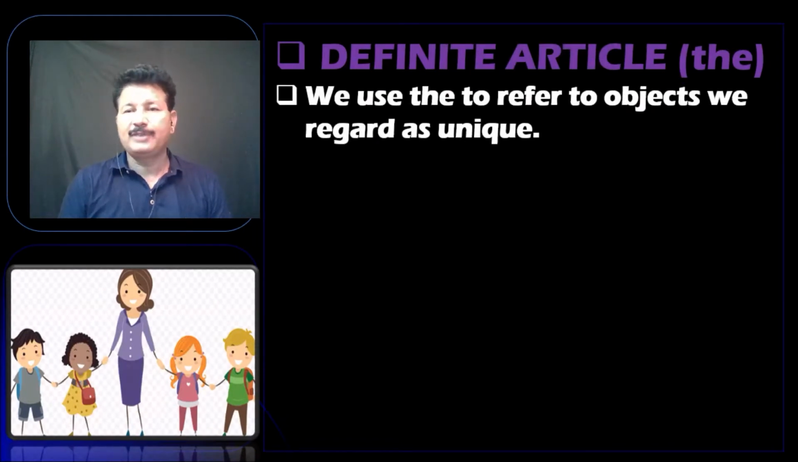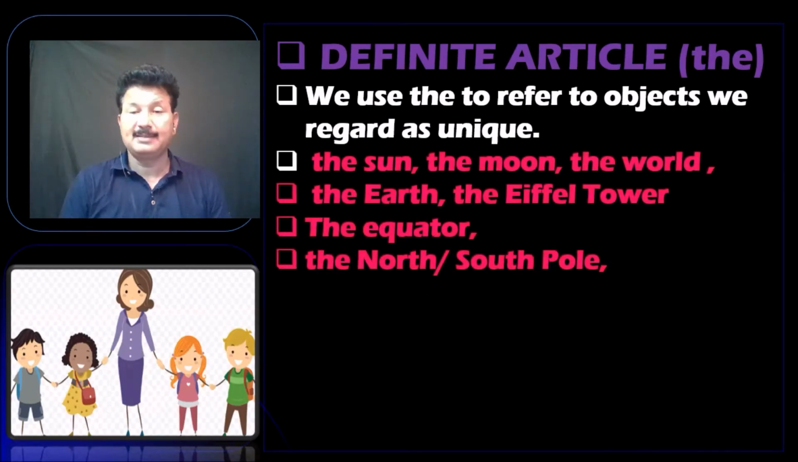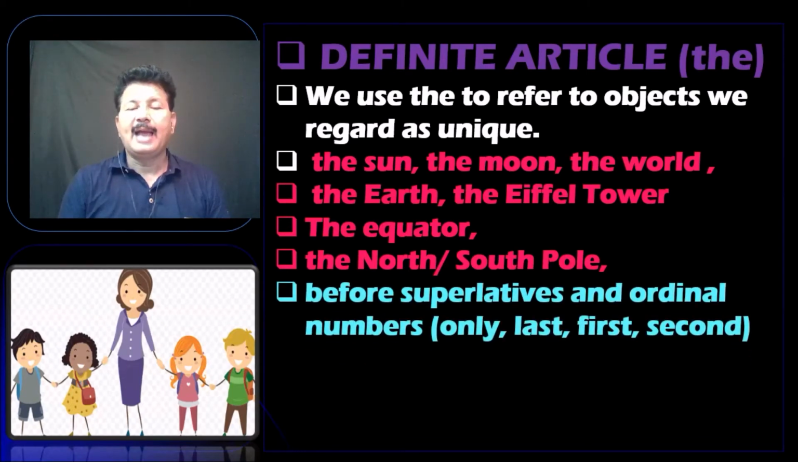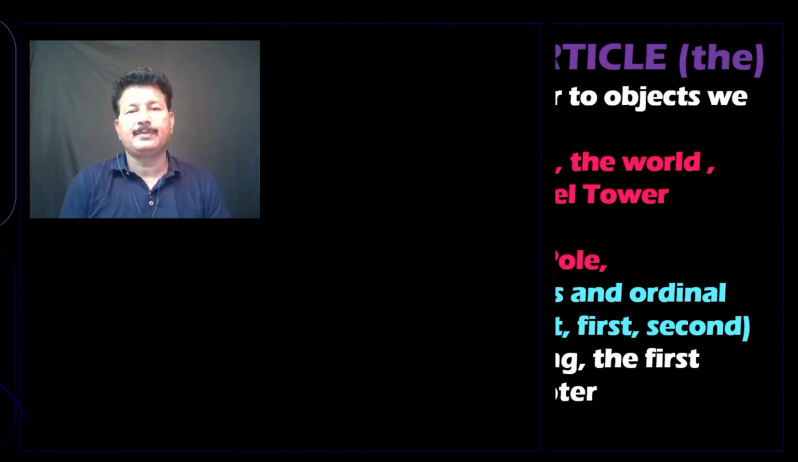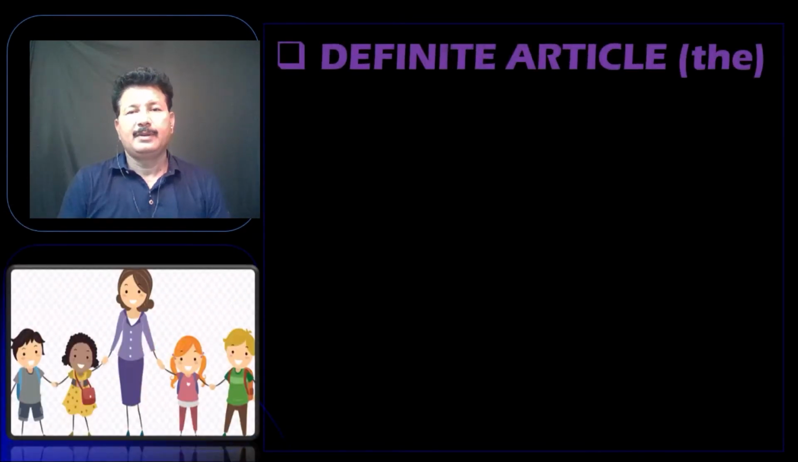So we use "the" to refer to objects we regard as unique. This is very important, like the sun, the moon, the earth, the equator, the north and the south pole. And we use "the" especially before superlative degrees and ordinal numbers, like only or last. The highest building, the first page and the last chapter.